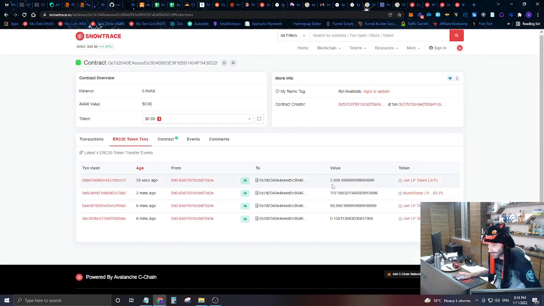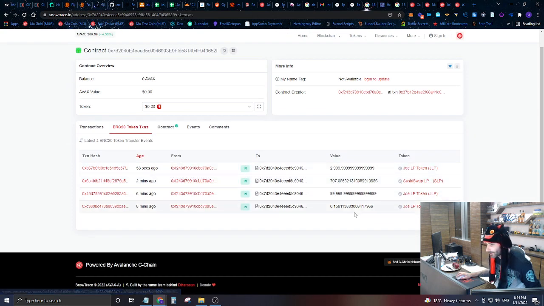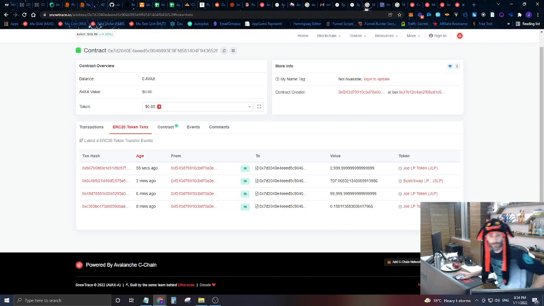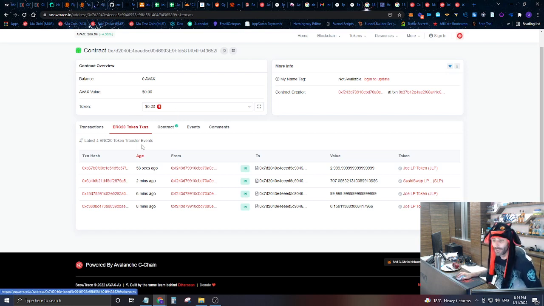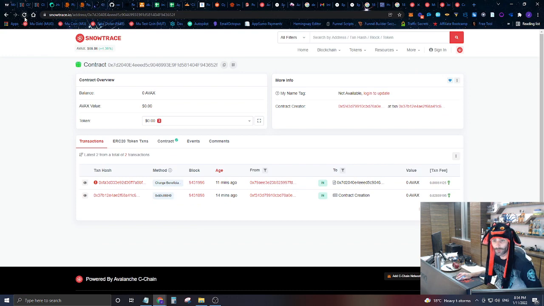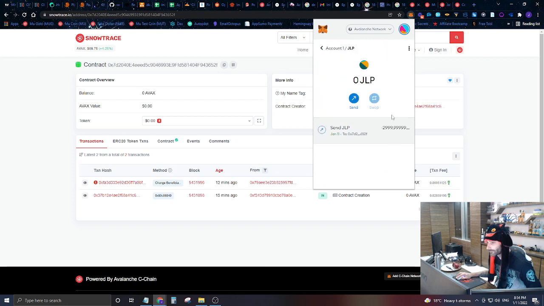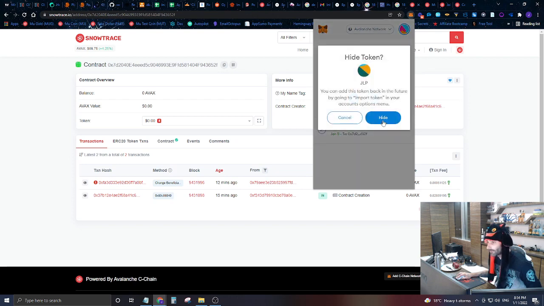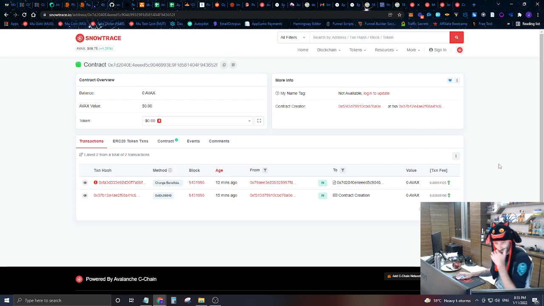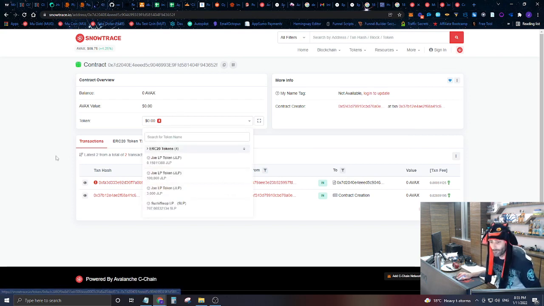And you'll be able to look right here and see, hey, here's all the tokens coming in. And you'll be able to see, hey, is anything going out? Has anybody removed any liquidity, or at least removed the liquidity tokens from this vesting contract so that they could go in and actually remove liquidity? So all this is verified in the blockchain so that you don't actually have to trust me or trust anybody else. You can go in and see everything on your own. So now let's go in and remove this from our wallet. Okay, all that's locked up there.